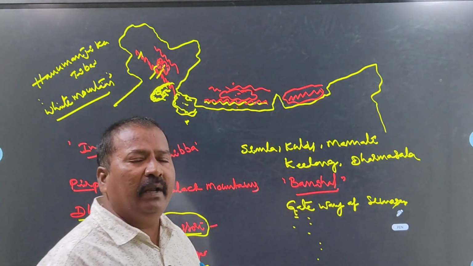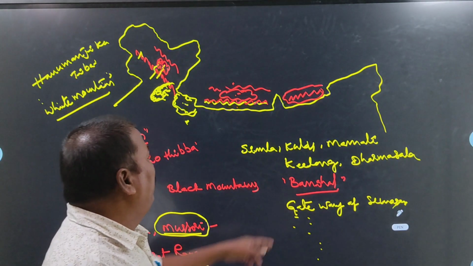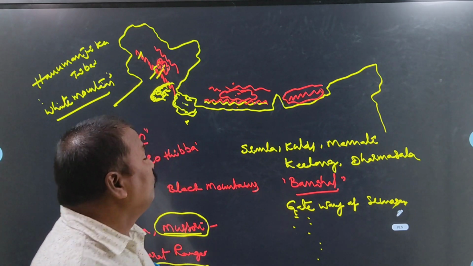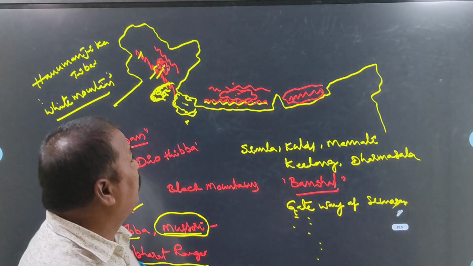Banihal Ghat, Rohtang Ghat, some important ghatways are there. Among these, the main important gateway is Banihal Ghat. Another name of this Banihal Ghat is the gateway of Srinagar.